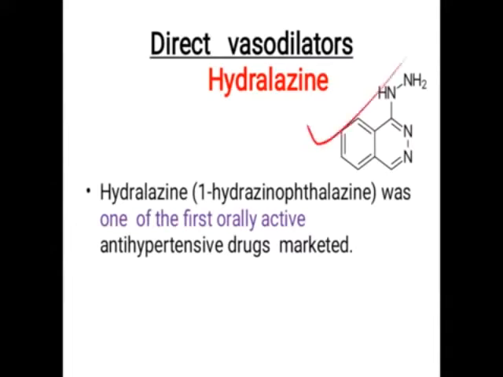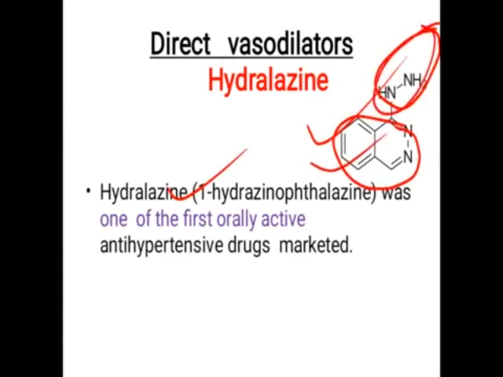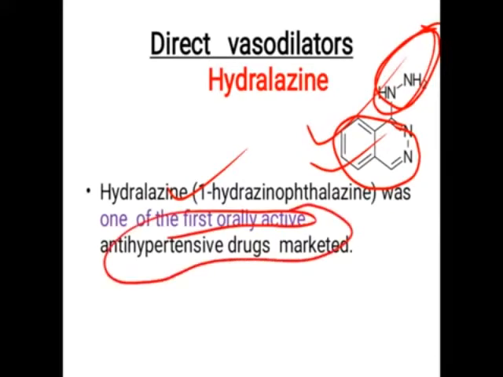Okay, so this is the structure of hydralazine. This is the hydrazine part, and this is the phthalazine part. So hydralazine is called 1-hydrazinophthalazine. This is phthalazine, this is hydrazine, so 1-hydrazinophthalazine. It is the first orally active antihypertensive drug which was marketed.